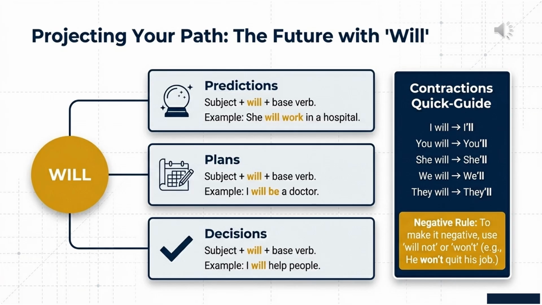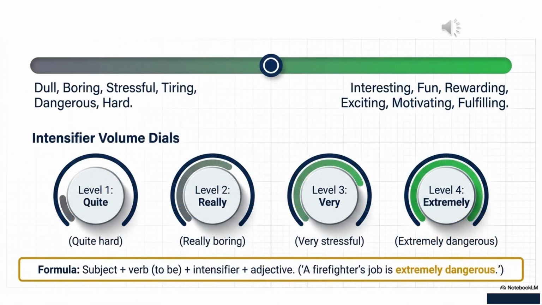they'll. For negative sentences, we use will not or the contraction won't. For example, he won't work at night. I won't be late. Now we move to job descriptions. When we talk about jobs, we often want to describe them. To do that, we use adjectives.